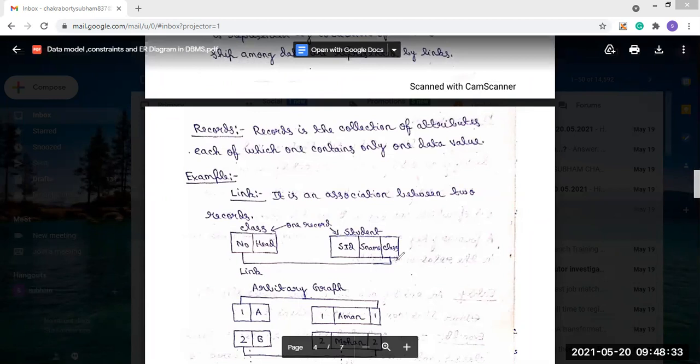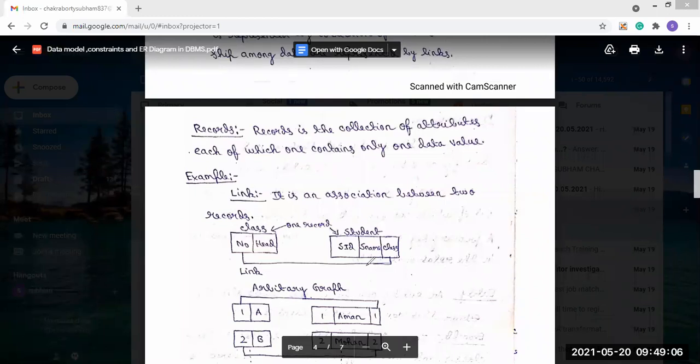So basically what we are discussing is that the number is the attribute of class record, and it is linked with the class attribute of the student record. So you can see the link. This link is the association between two records. This structure is called an arbitrary graph.